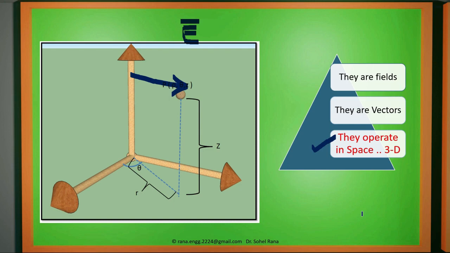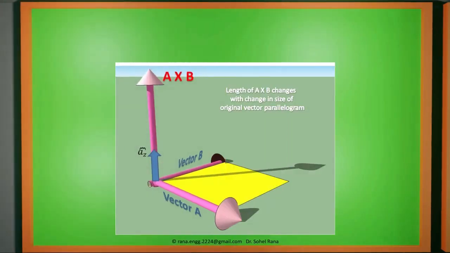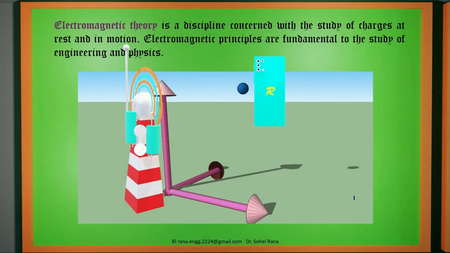The knowledge of these systems is essential to understand the concepts of electromagnetic field, because our field parameters are operating in a 3D space, and that's what we call imagination. We require a lot of imagination to understand this subject easily. So various parameters of vector analysis, how vectors operate in space, and the different coordinate systems we will discuss in the next session.